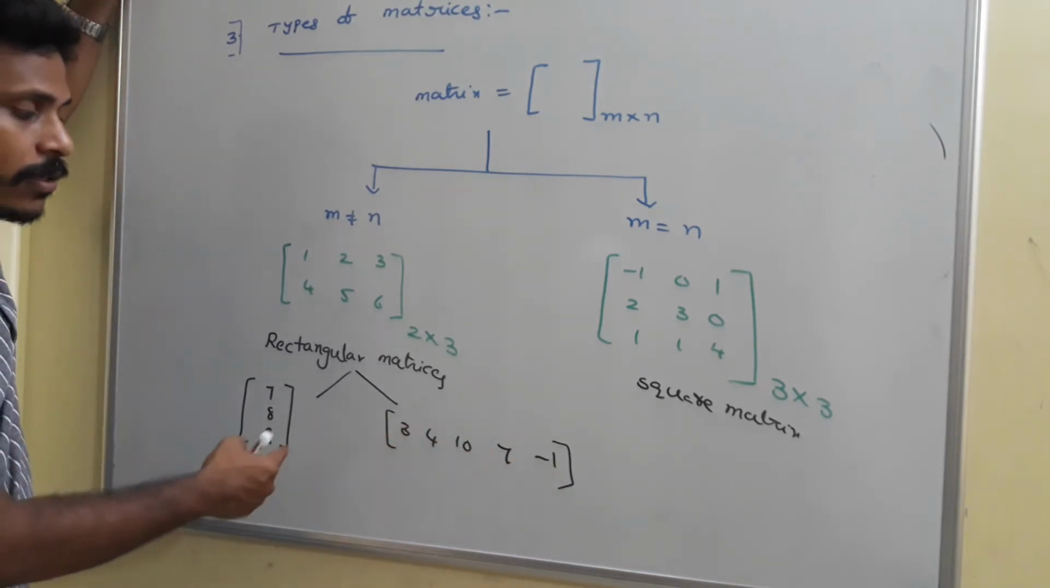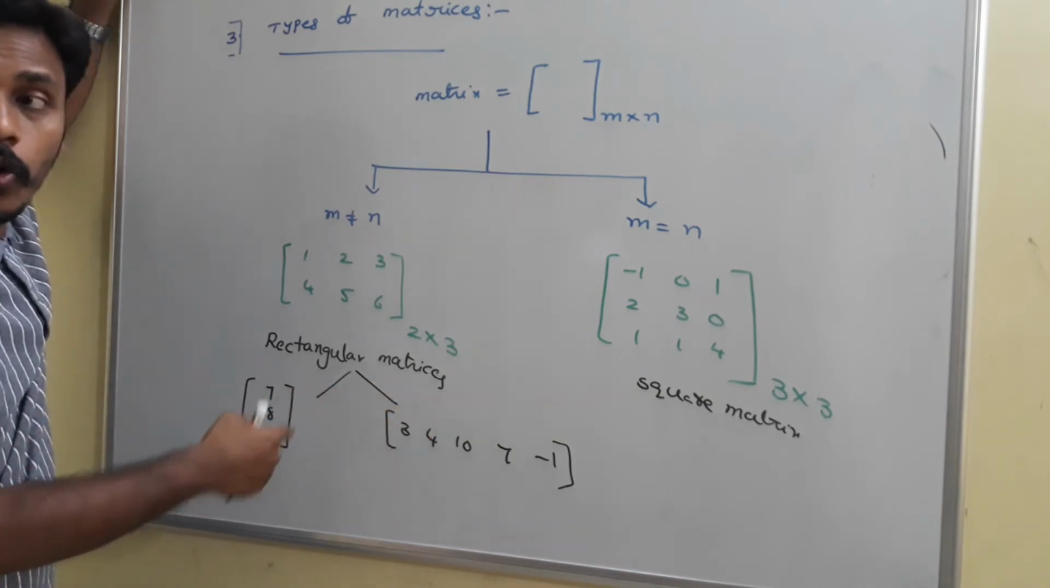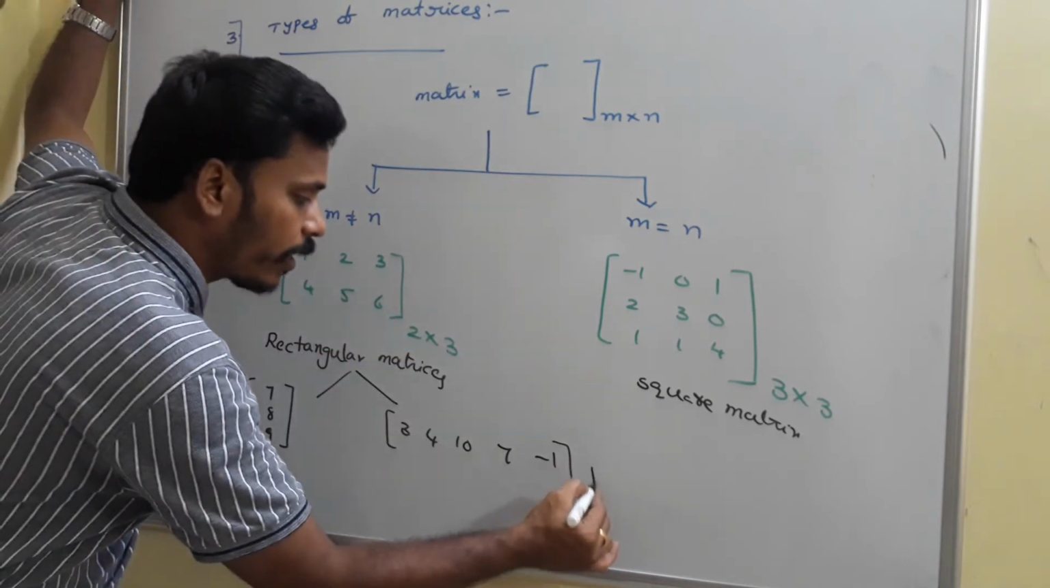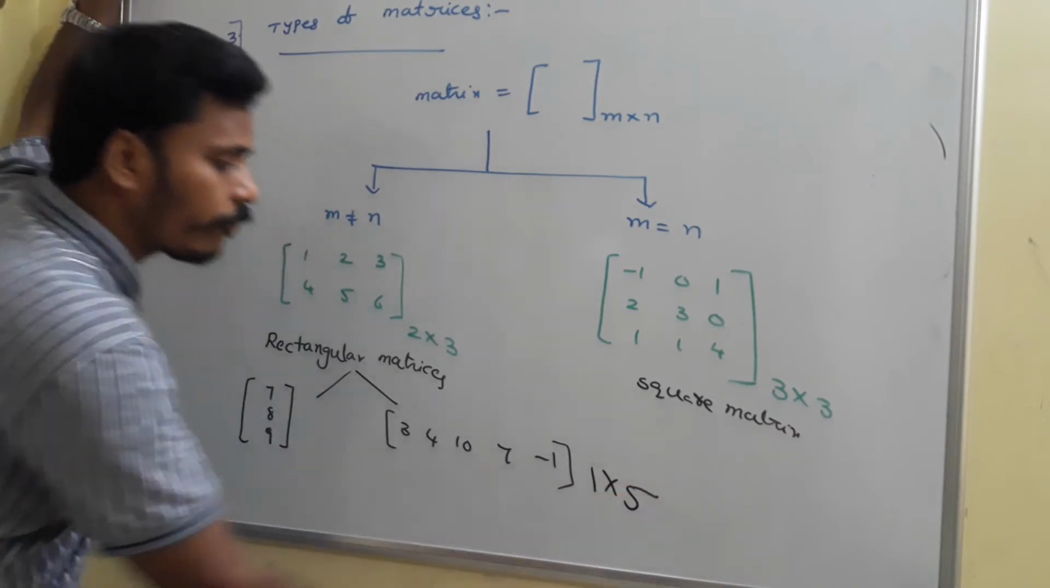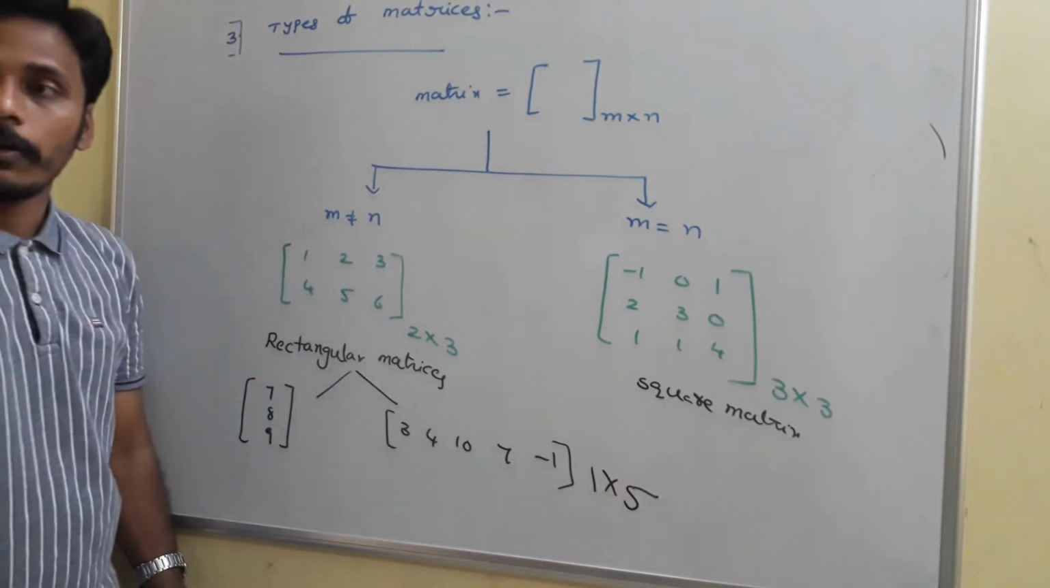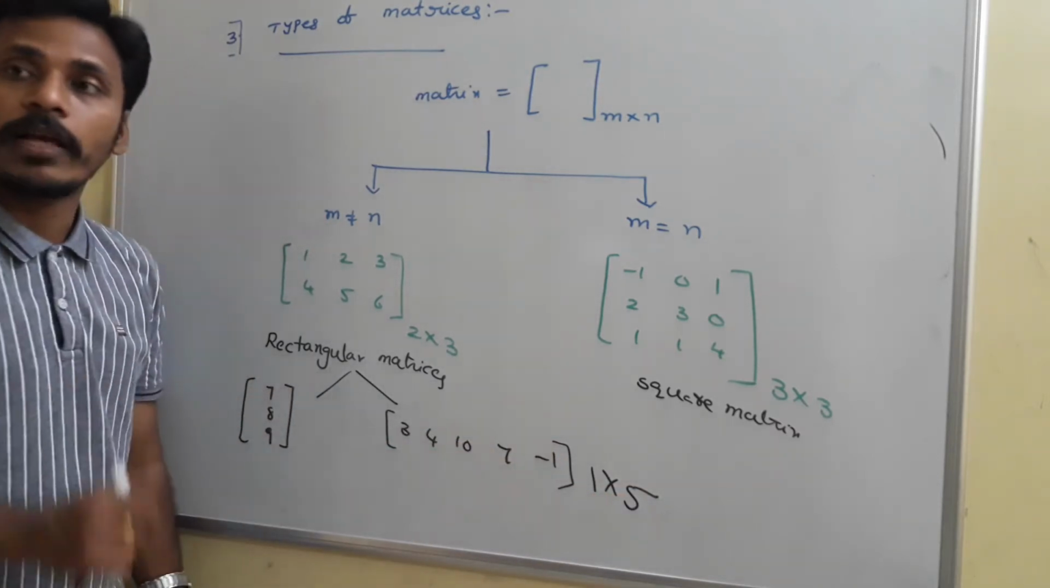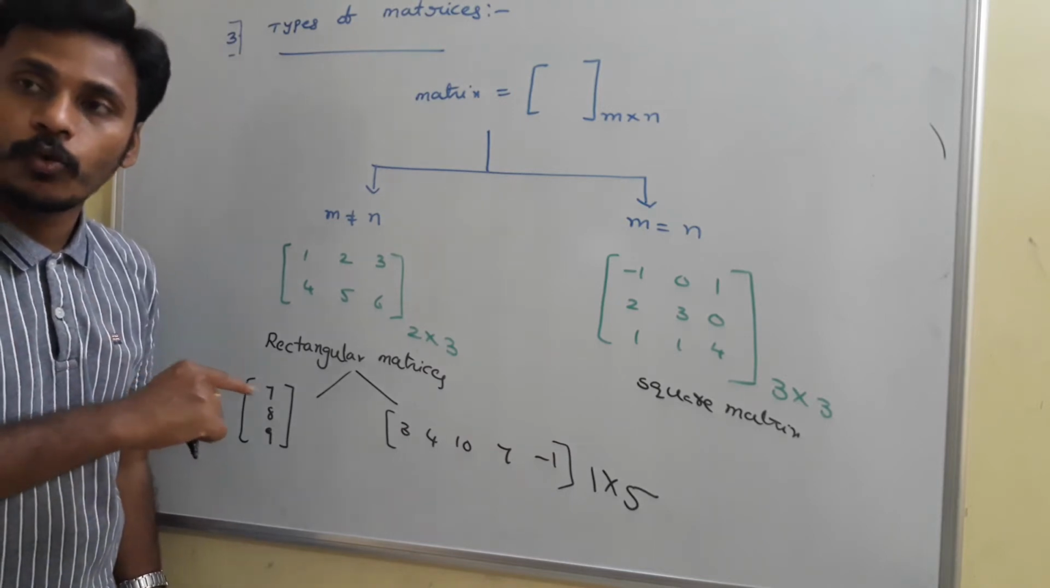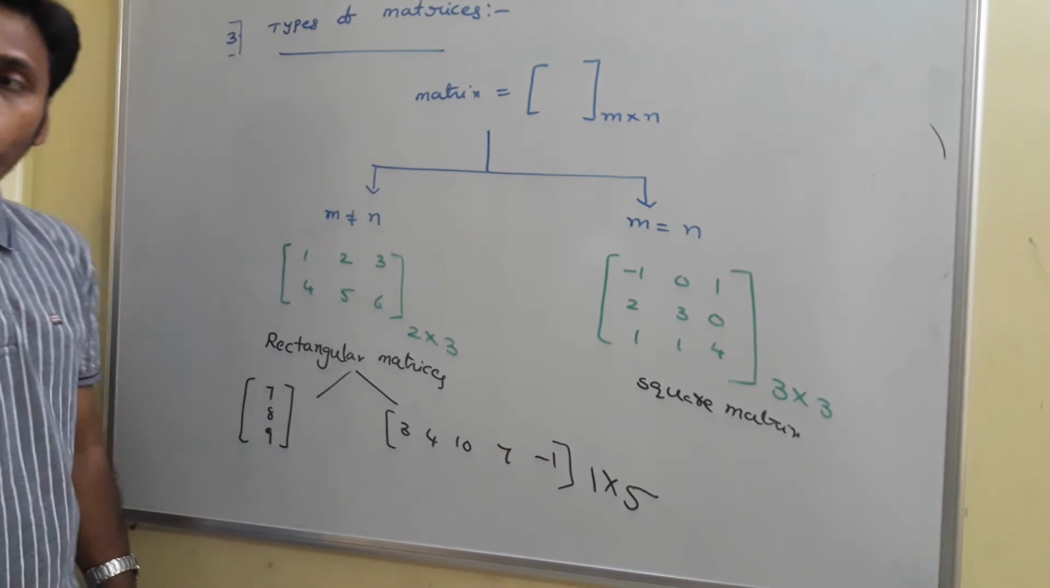This is a matrix where there is only one row and the number of columns is different. Its order is basically 1 by 5. There is only one row and 5 columns. This matrix is known as a row matrix because there is only one row. We call it a row matrix.